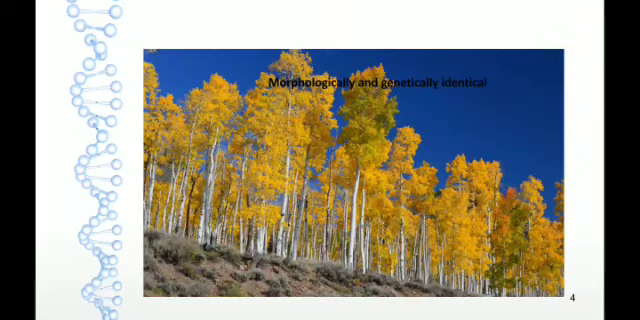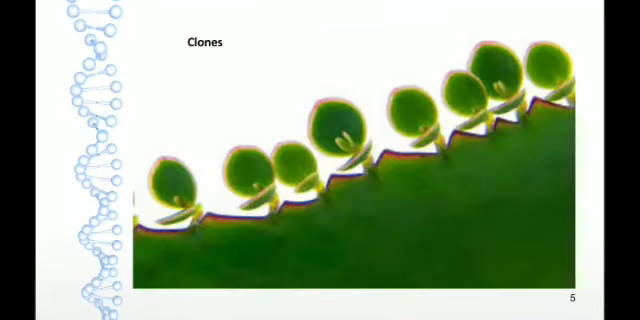So, the products of asexual reproduction will be morphologically and genetically identical to each other. So, they are known as clones. Clones are the offspring of asexual reproduction which are morphologically and genetically identical to each other, and they are also identical to their parents, or we can say they are the exact photocopies of their parents. Why are the products of asexual reproduction identical to each other and to their parents?